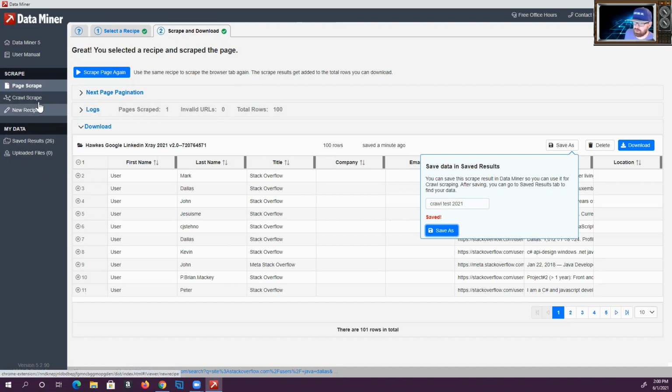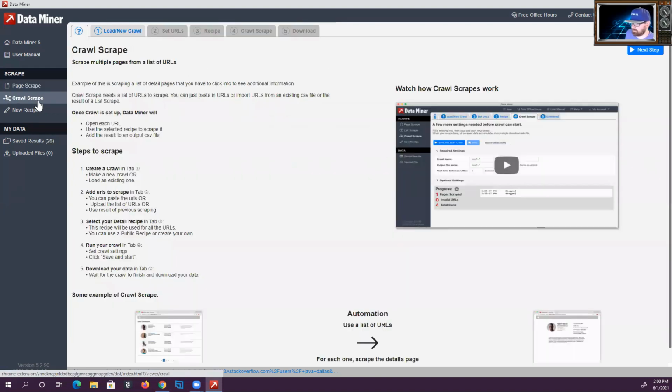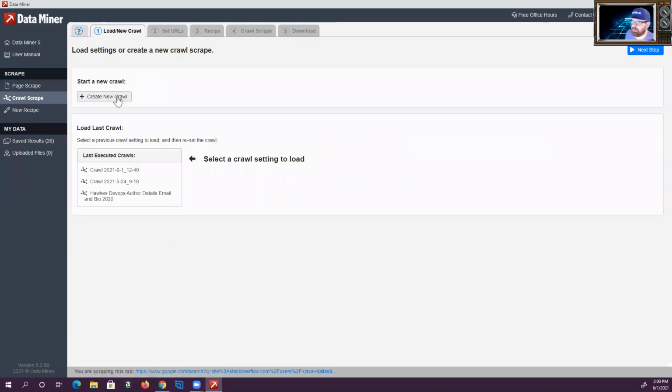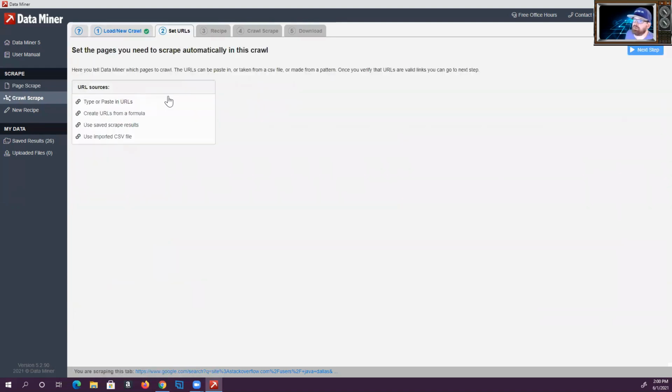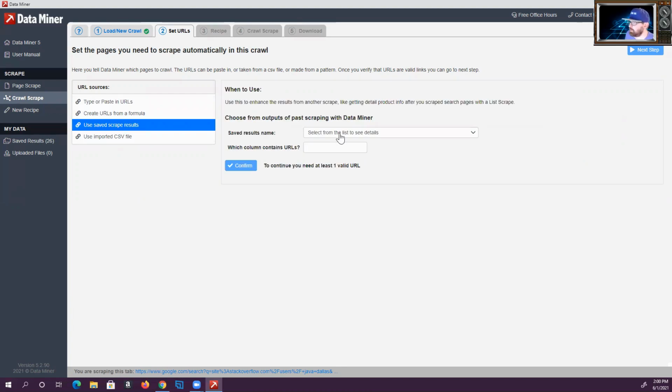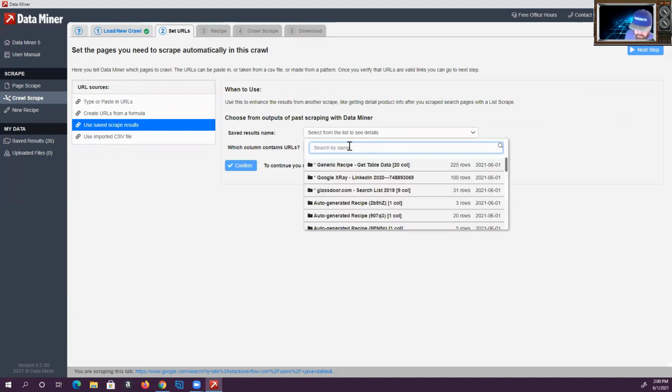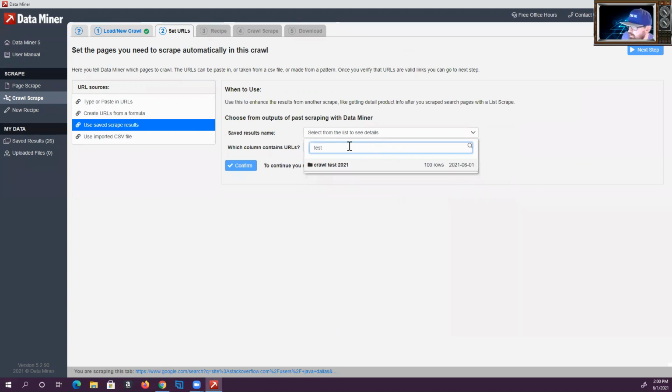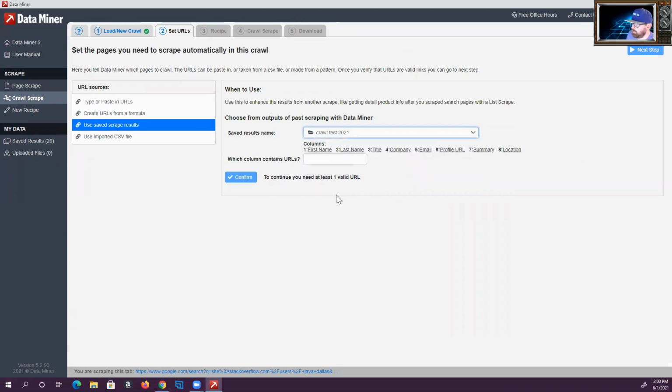So then you're going to go to crawl scrape. And this is specifically for Stack Overflow. Go to Load New Crawl, create a new crawl. You can use this multiple ways, but use saved scrape results that we just scraped. Crawl test 2021. Okay.